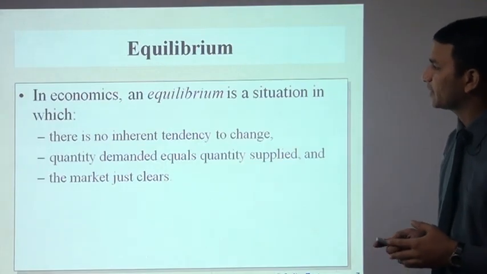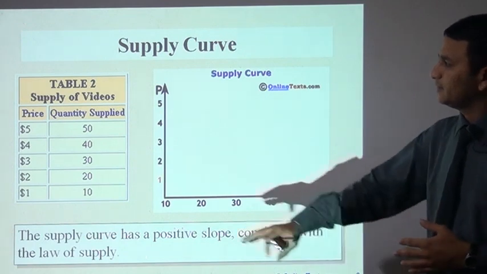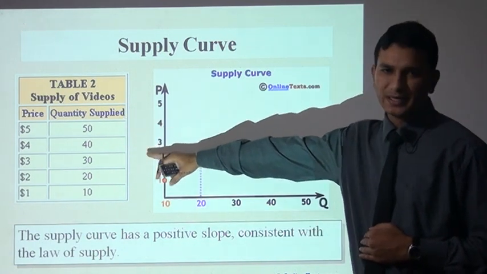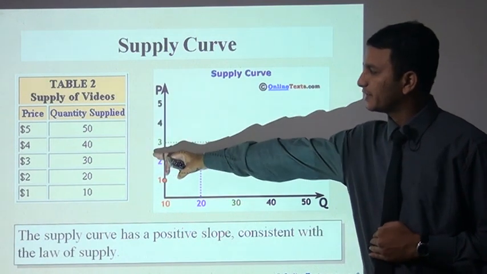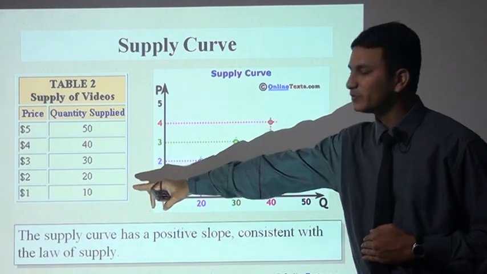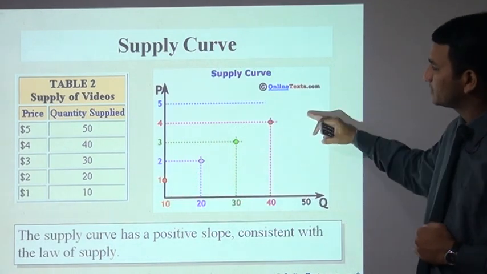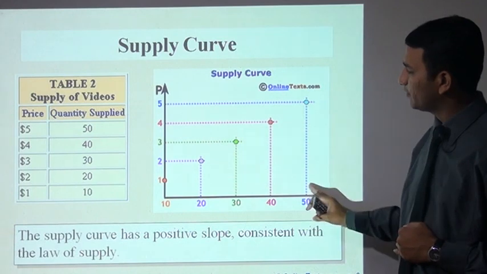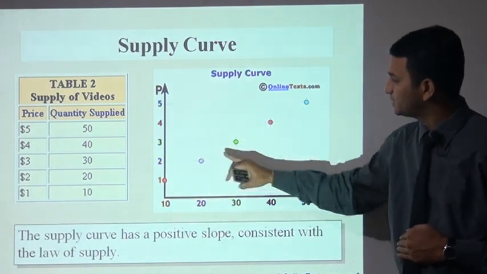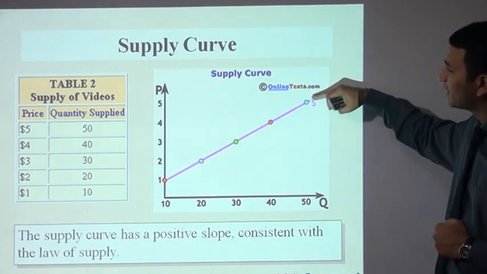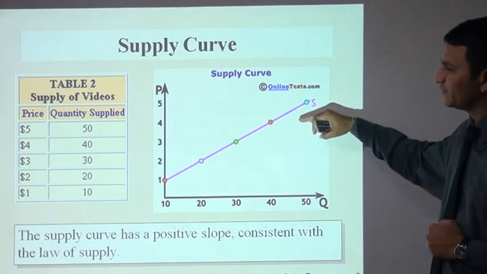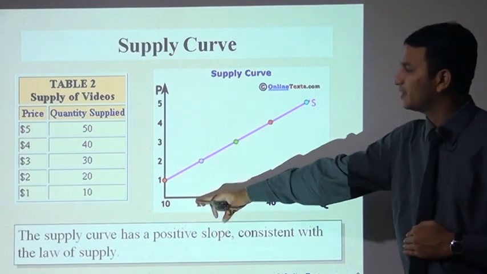See, this is the supply curve. In this table, at a price of 5 rupees the quantity supplied is 50, at 4 rupees the quantity supplied is 40, at 3 rupees 30, at 2 rupees 20, and at 1 rupee 10. If you look at the graph, 1 rupee 10, 2 rupees 20, 3 rupees 30. So this line is called the supply curve, and again it increases in parallel. When the price increases, the supply will increase.